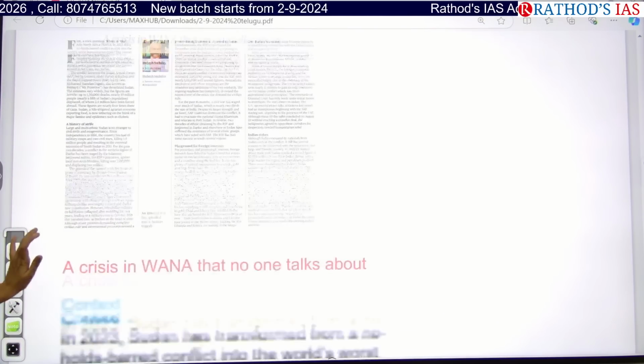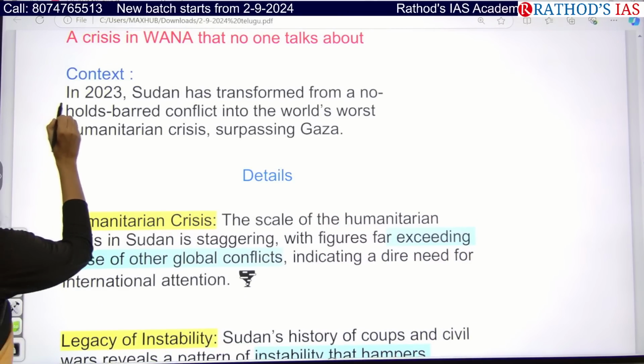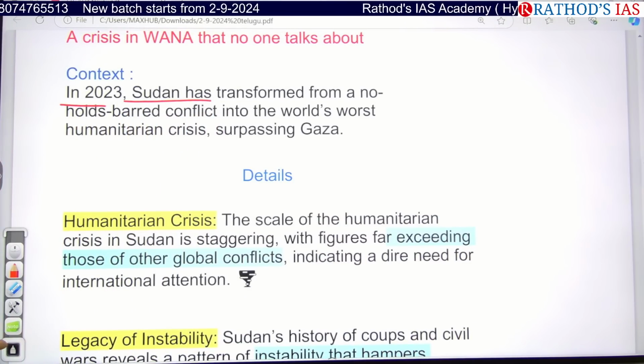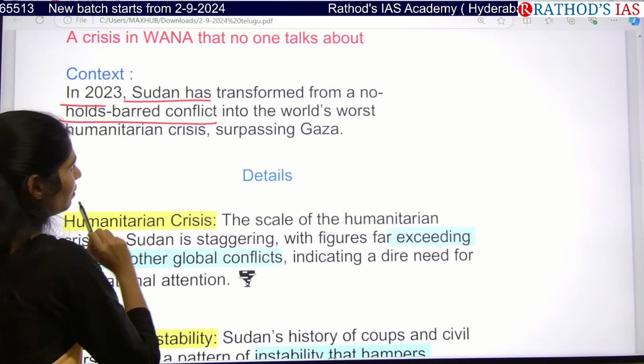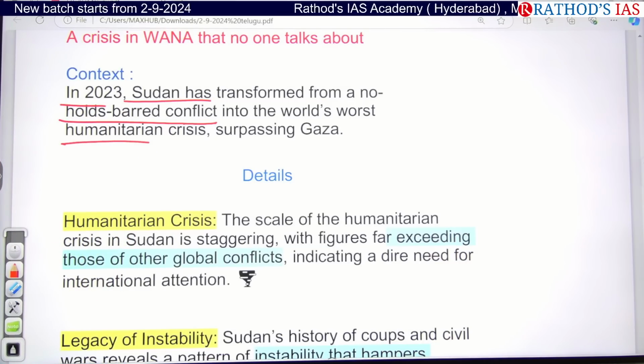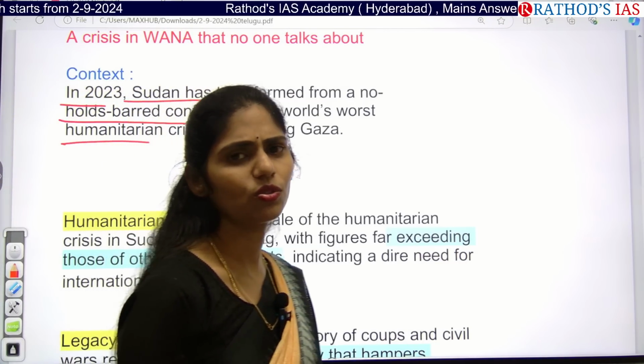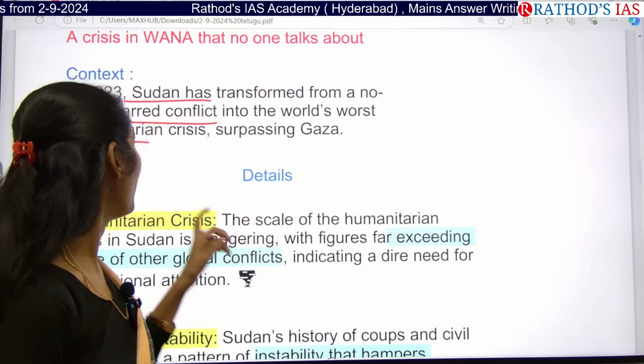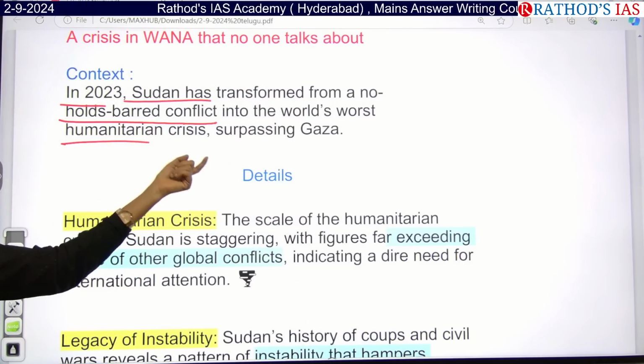So here this article said that in 2023, Sudan has transformed from a no-holds-barred conflict to the world's worst humanitarian crisis. Now, especially in 2024, Sudan is one of the world's worst humanitarian crisis countries, even surpassing Gaza.